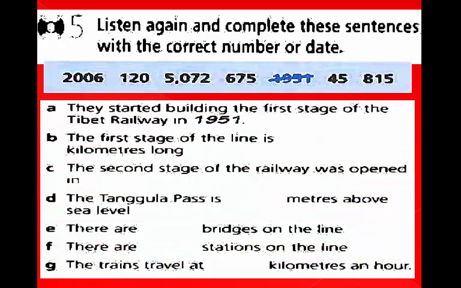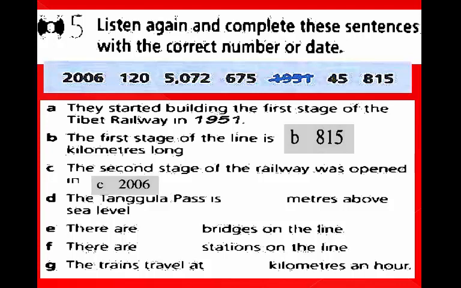Sentence A. They started building the first stage of the Tibet Railway in. The answer is 1951. Sentence B. The first stage of the line is 815 kilometers long. Sentence C. The second stage of the railway was opened in 2006.